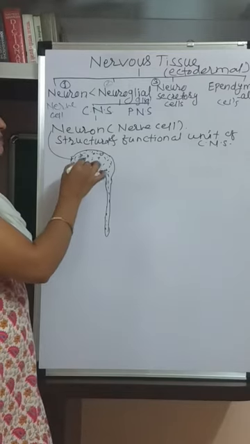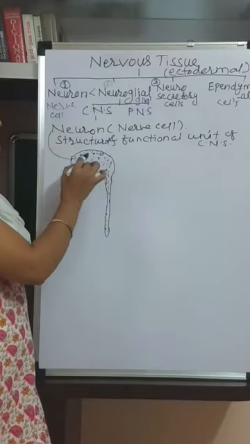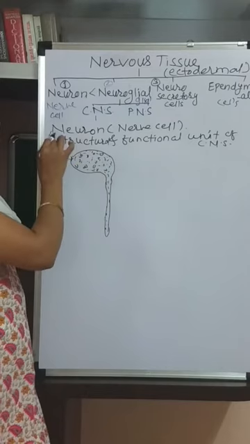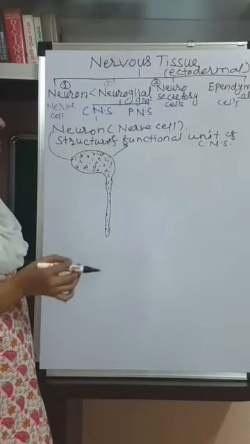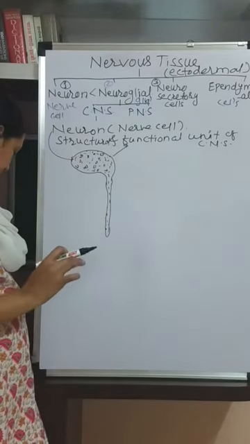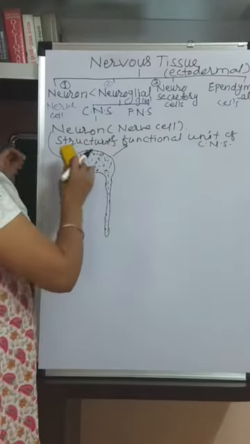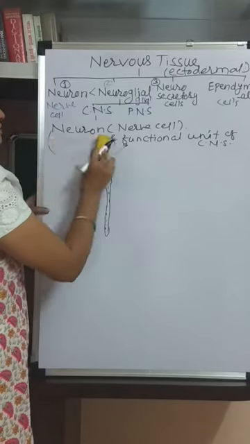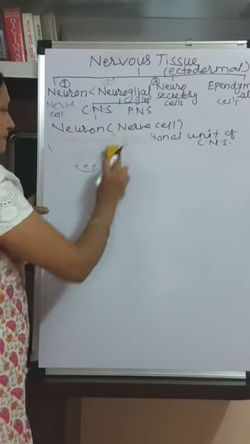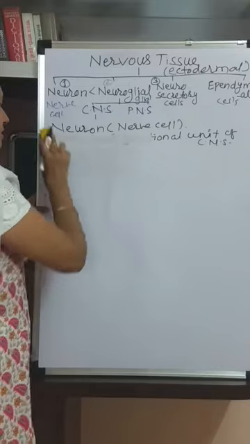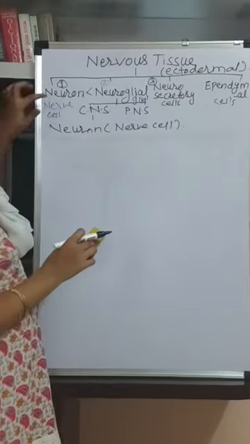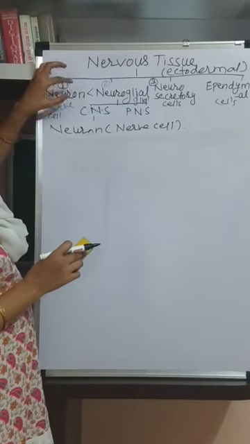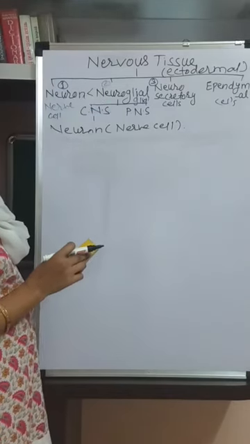All these functions are carried out by the cells of the brain, that is the neuron. So neuron is called as the functional unit, means it performs the function. And now see here about the neuron again, the structure and types of neuron. The number of neuron is less than neuroglial cells.